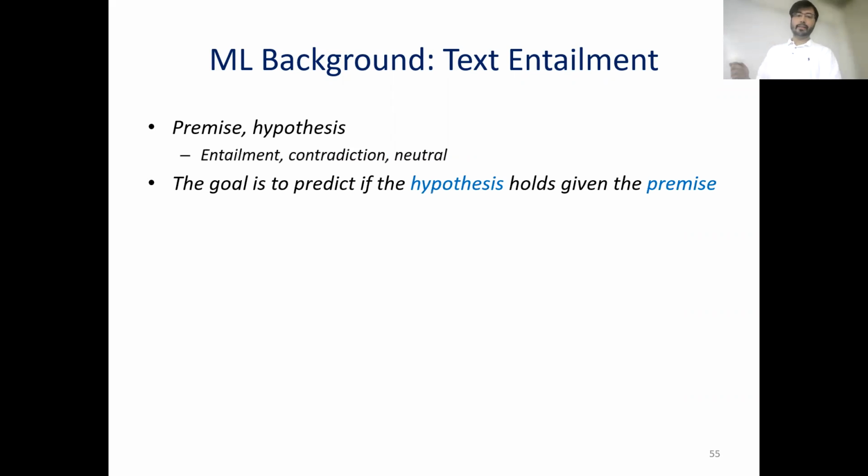So here we used a framework of text entailment, which is essentially we have a pair of text, a premise and a hypothesis. And the goal is to predict if in a world where the premise is true, the hypothesis is also true, or if the hypothesis contradicts the premise, or if the hypothesis and the premise are unrelated.